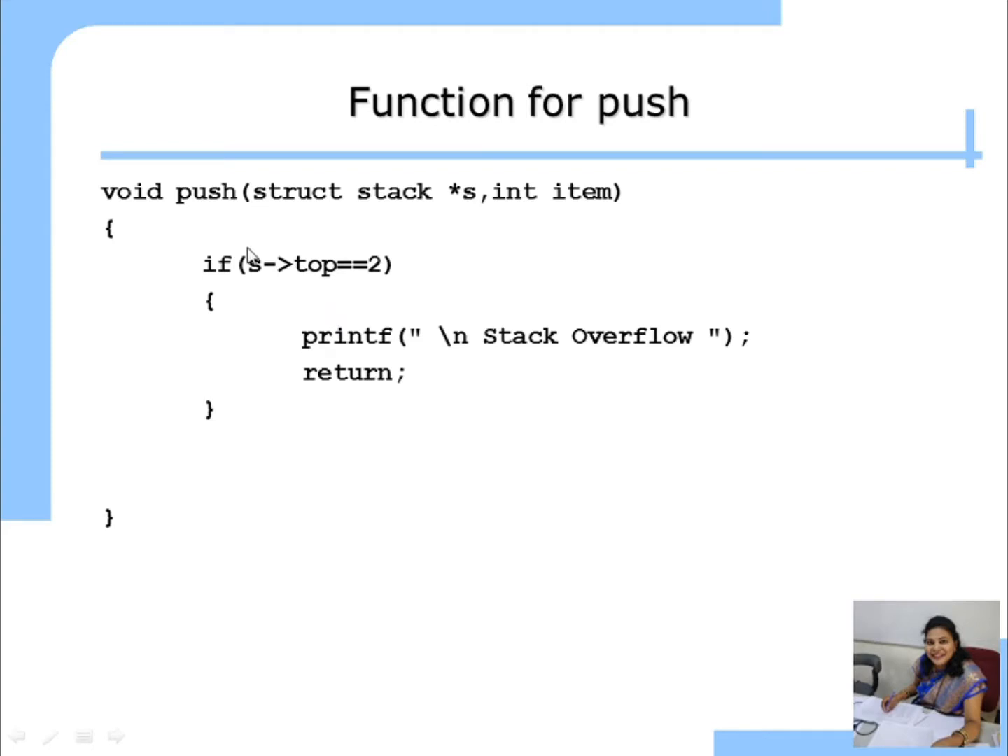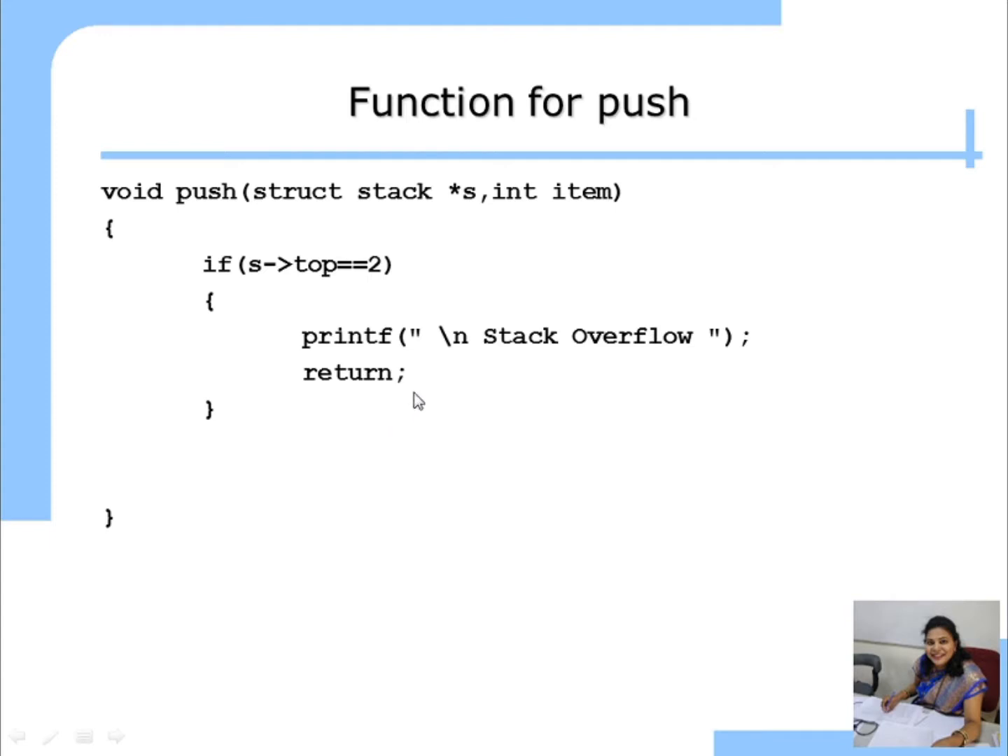So this is the first step. Check whether your stack is full or not. As you remember, in the structure stack, we take the array of size 3. So 3 minus 1 is 2. So if top is equal to 2, that is s of top is equal to max minus 1, then we print the message stack overflow and return. Come out from the push operation. So if your stack is full, then we print the message stack overflow.